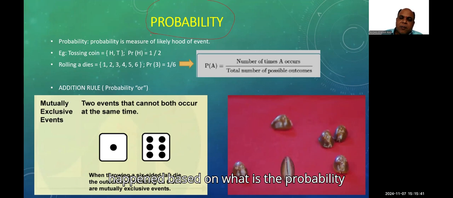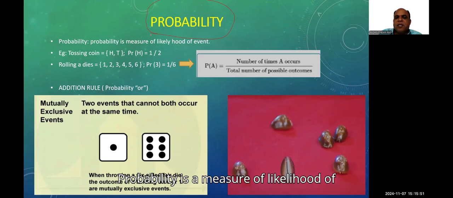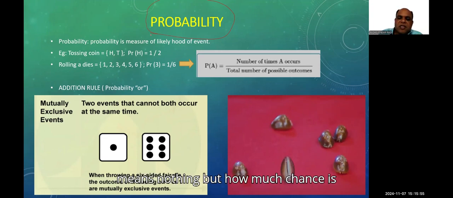Based on what happened previously, what is the probability of that event occurring in future? That is nothing but probability. So, what is the definition of probability? Probability is a measure of likelihood of an event. Likelihood means how much chance there is for this event to happen.